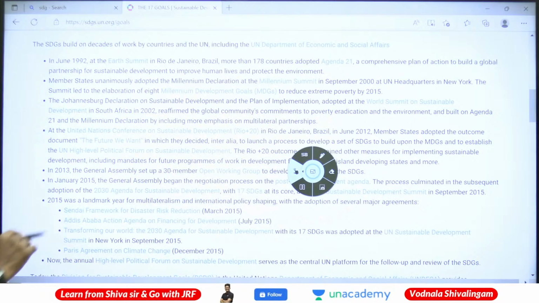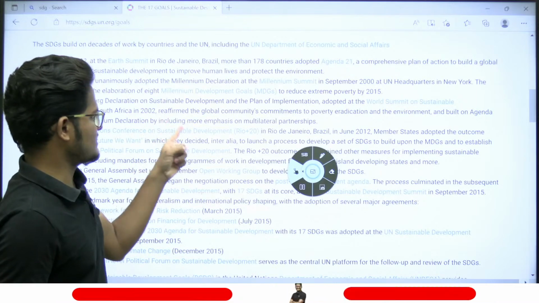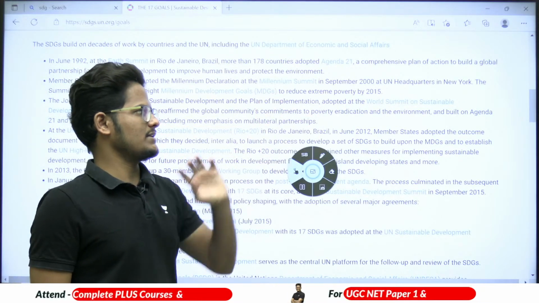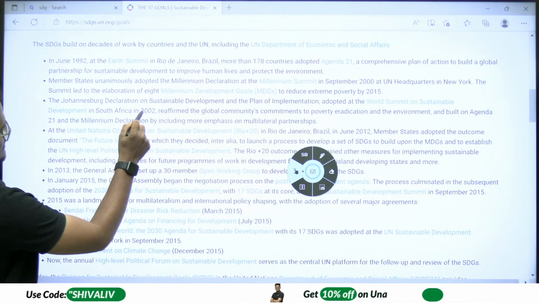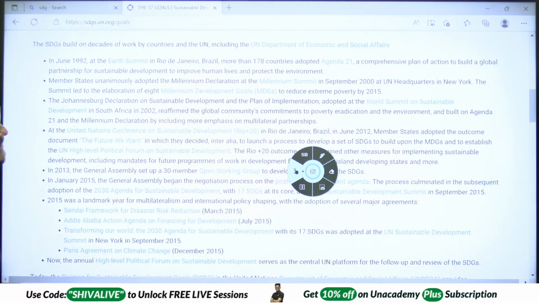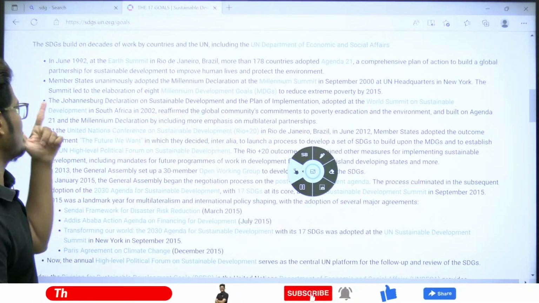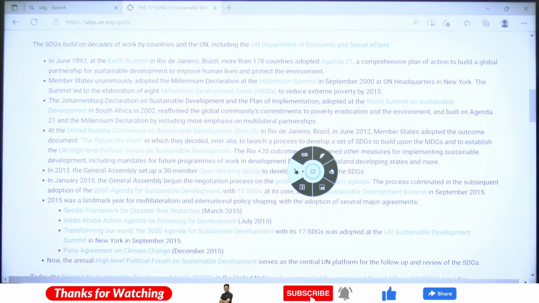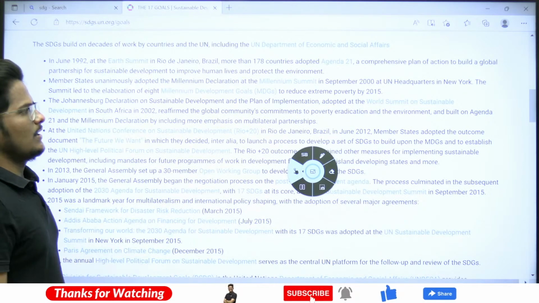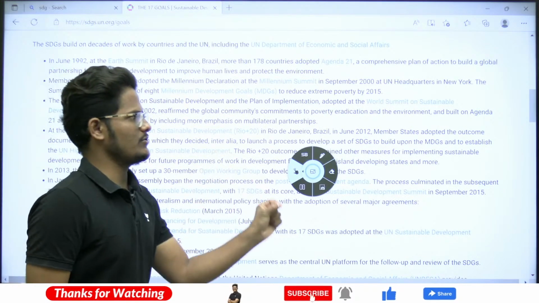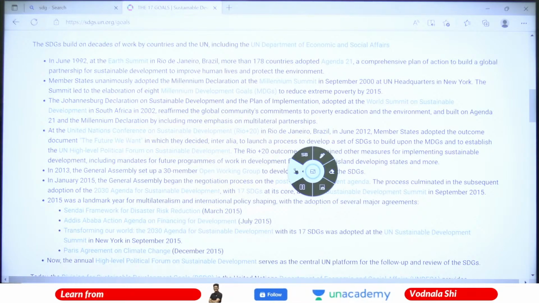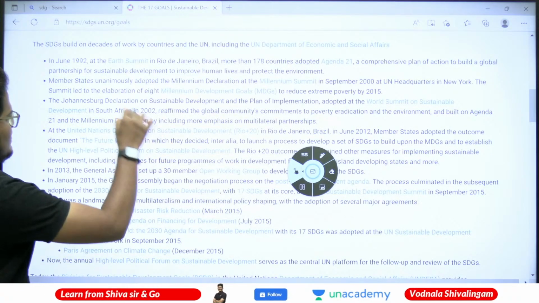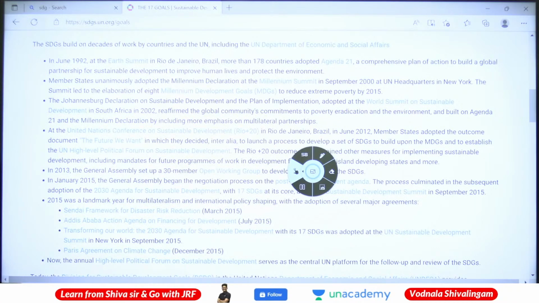The Johannesburg Declaration on the sustainable development plan of implementation was adopted at the World Summit on Sustainable Development in South Africa in 2002. They reaffirmed the global community's commitment to reduce poverty and protect the environment and build on Agenda 21. The Millennium Declaration was declared in 2002.